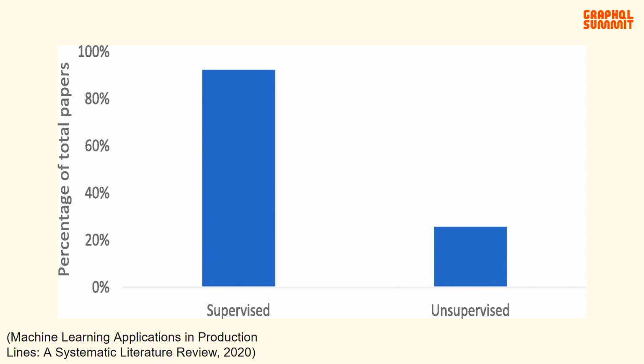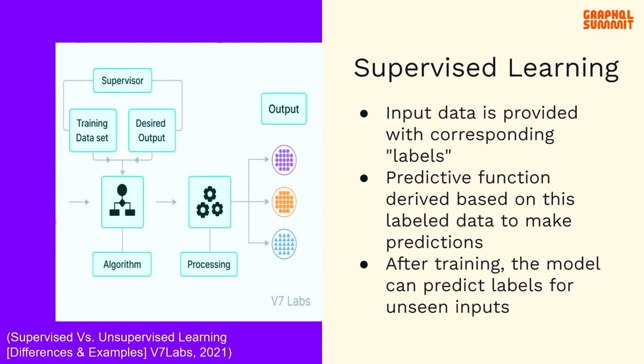Now let's jump into exactly what supervised learning is. Supervised learning is a form of machine learning in which we attempt to train a predictive function by providing our algorithm with training data, which consists of input-output pairs. Essentially, we know the answer for every example in our training data set, and the model is tasked with learning the relationships between the input, otherwise known as features, and the output or label by getting exposed to numerous examples in our training data.